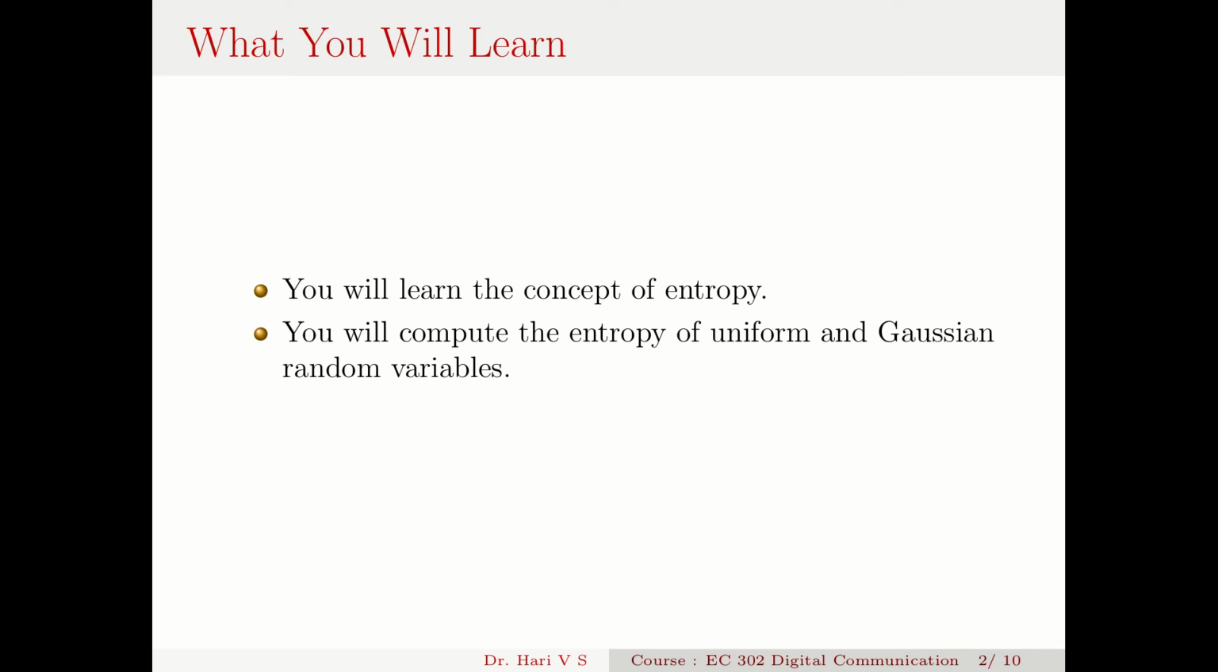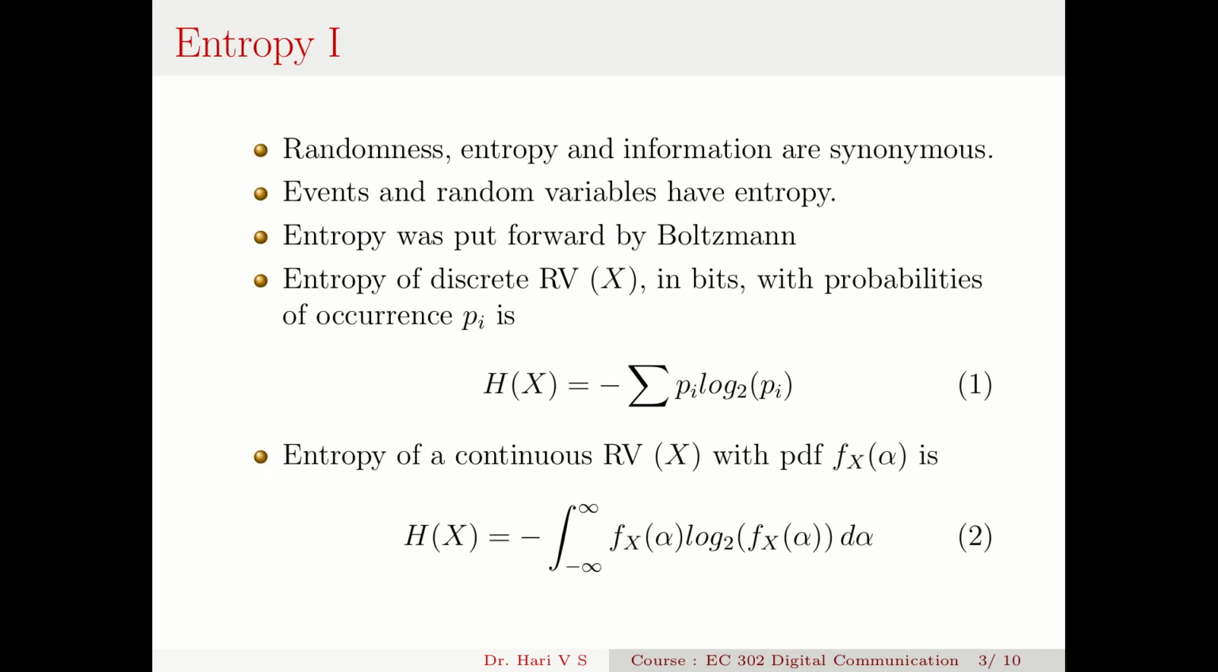Now the entropy of Gaussian random variables is very important because I told you in the last classes that most of the channels have Gaussian noise, and we will use this to compute the entropy of the received signal. Randomness, entropy and information are synonymous words. They represent more or less the same thing. Events and random variables have entropy.